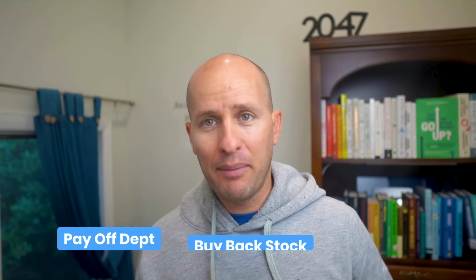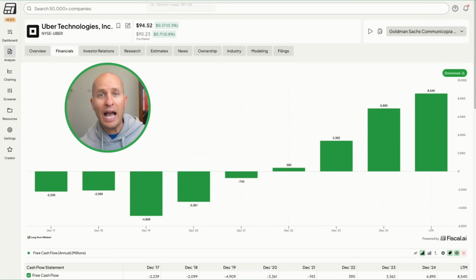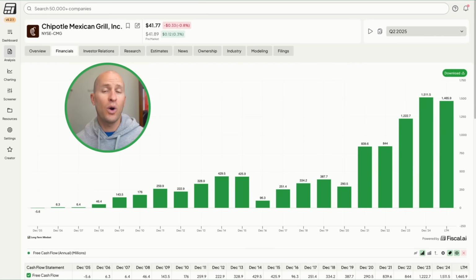Knowing the difference between those two is critical because free cash flow gives management the actual cash that it needs to pay off debt, buy back stock, or return money to shareholders via dividends. You can't do the same thing with net income. Ackman's portfolio is filled with companies that crank out free cash flow each year, because companies that can fund their own growth without borrowing make for great investments.